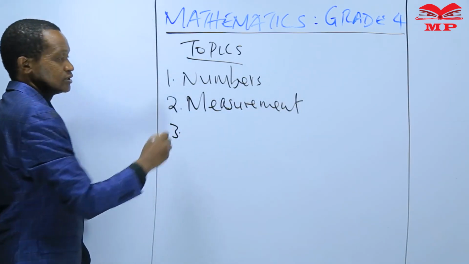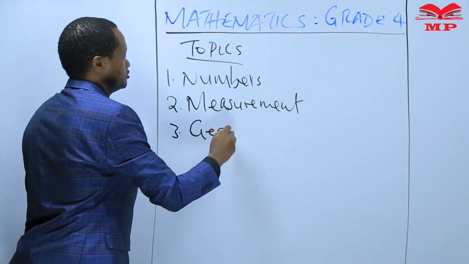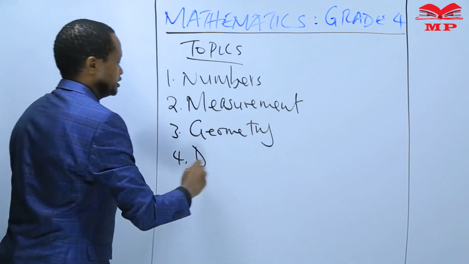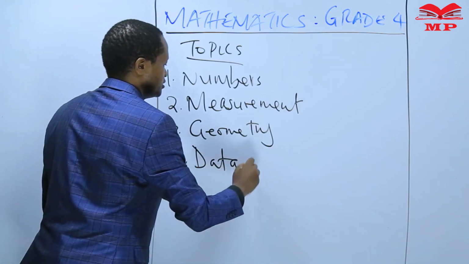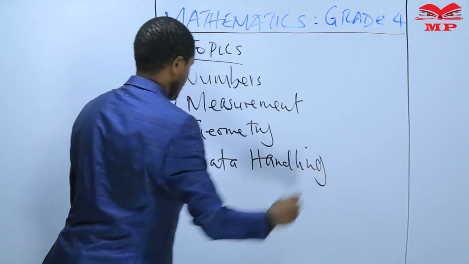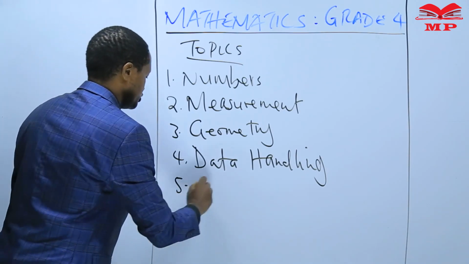The third one is geometry. 4, data handling. And lastly, number 5, you're supposed to cover algebra.